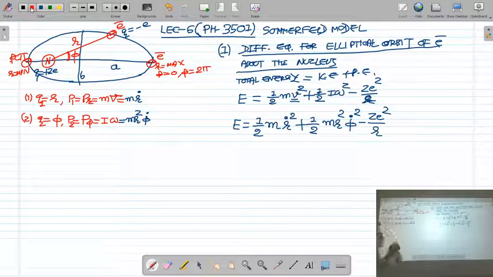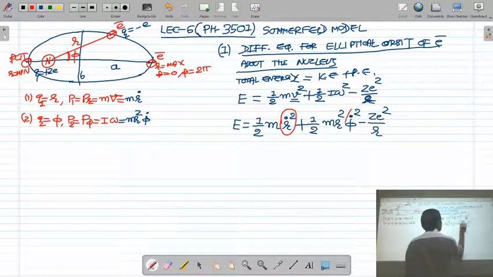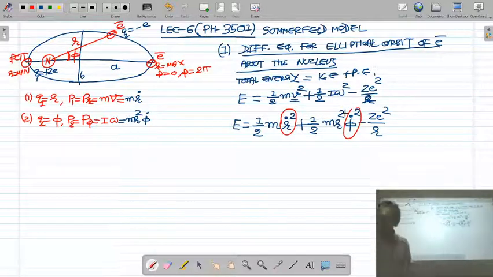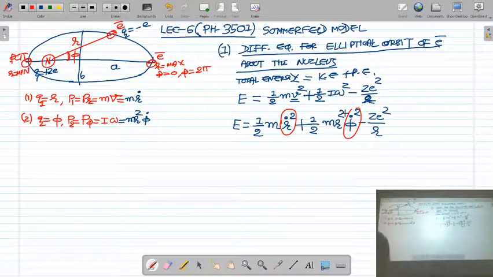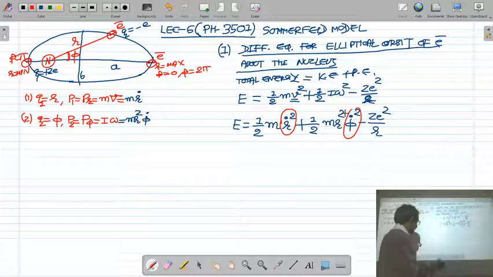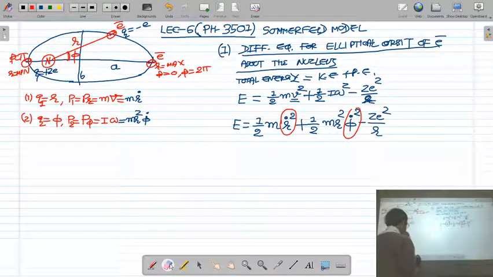In this equation, we have substituted the values of r dot and phi dot. If you substitute the values of r dot and phi dot in this equation, we get one differential equation for the elliptical orbit of the electron. So I am writing the differential equation.